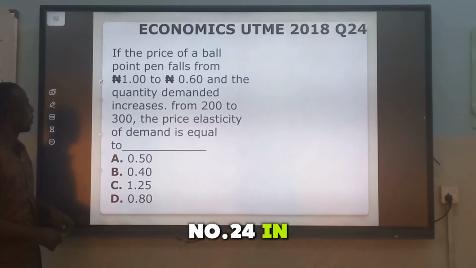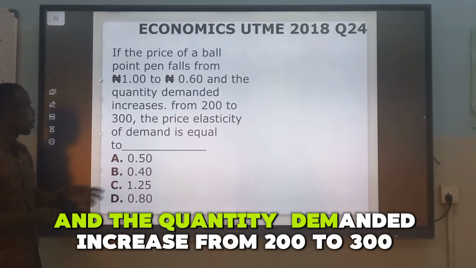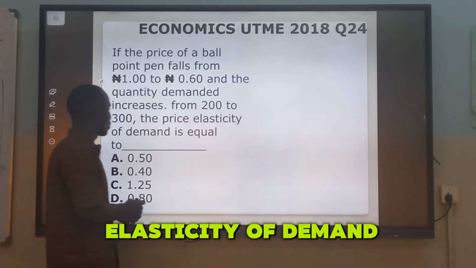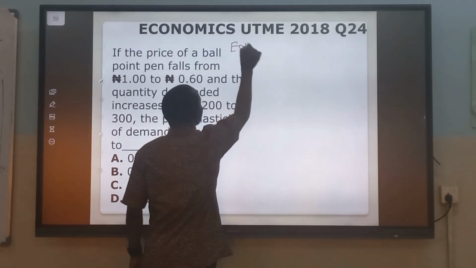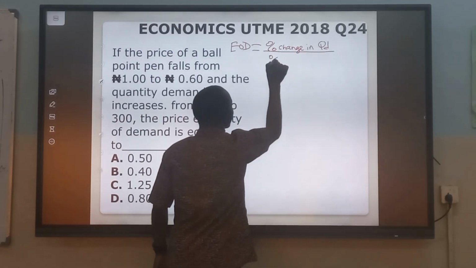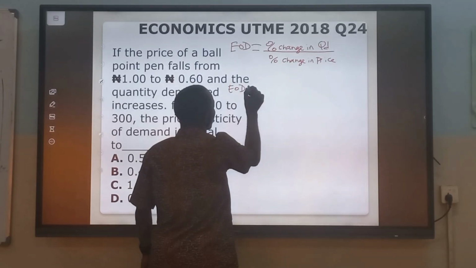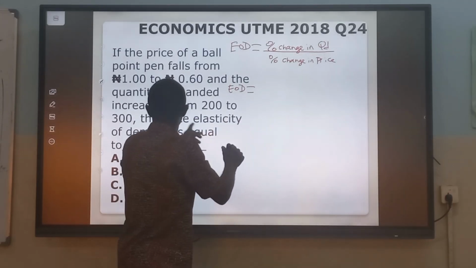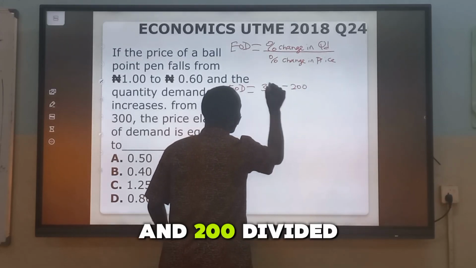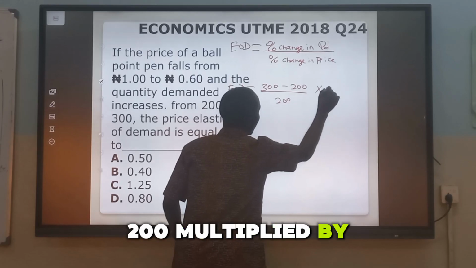Number 24. If the price of the Bic pen falls from 1 naira to 0.6 naira and quantity demanded increases from 200 to 300, calculate the price elasticity of demand. Our formula is percentage change in quantity demanded divided by percentage change in price. So we'll do the numerator first. Percentage change in quantity demanded, that would be 300 minus 200, 300 being the new quantity and 200 the old, divided by the old quantity demanded, 200, multiplied by 100.